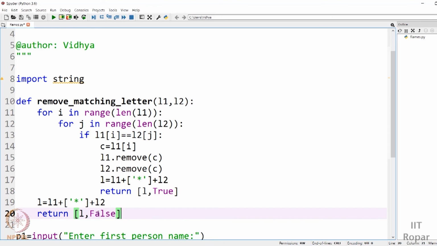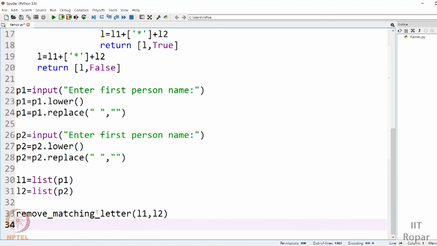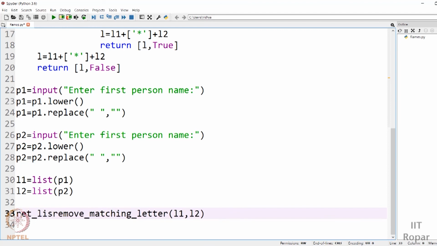Okay, so this is how it has been done. So we have been returning it. When we have returned it, we have returned a list, right? So we need to capture a list. So let me say returned list is nothing but we are capturing it, and we need to do it continuously till there is no matching letter. So how will we come to know that there is a matching letter or there is no matching letter?